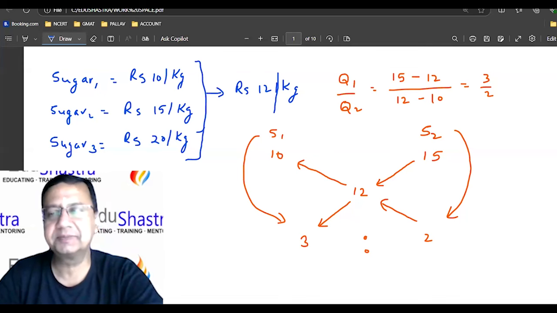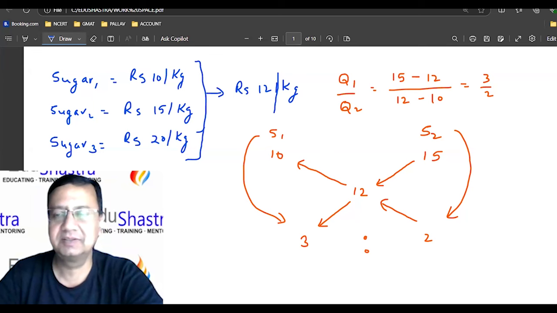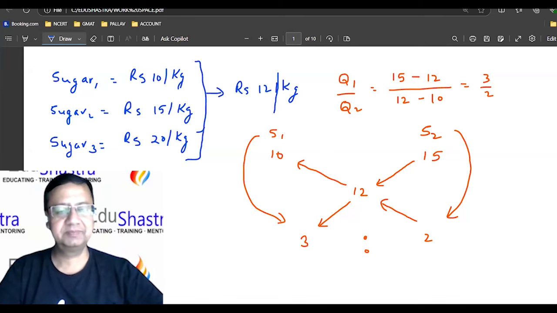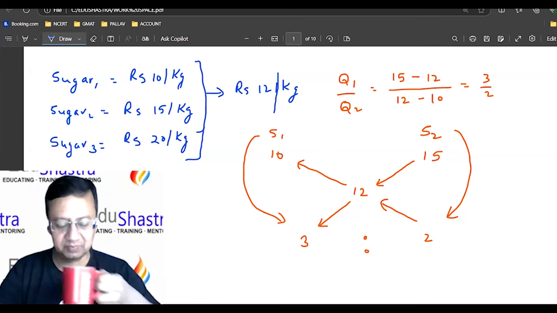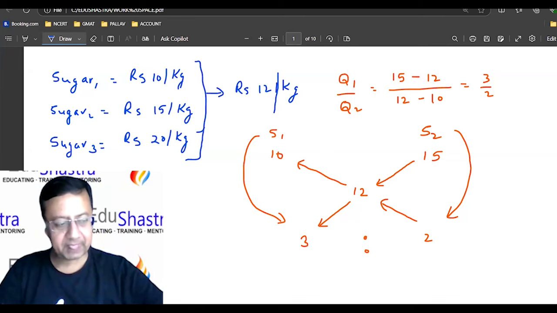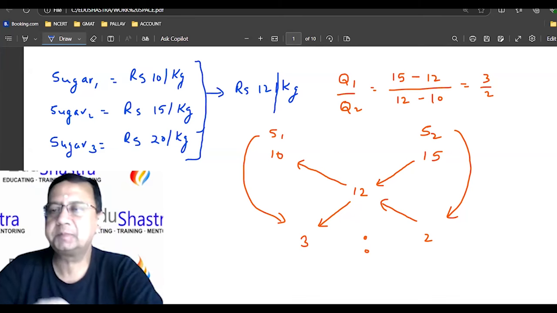So what's the answer? 7 to 1. Is it like that? 7 to 1, yes. And how is this? We can calculate that the sugar 3 and sugar 1 average at 15, and then we can use the previous calculation if you want to include each sugar.